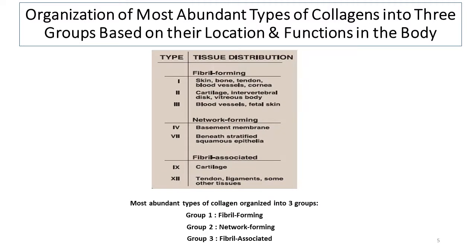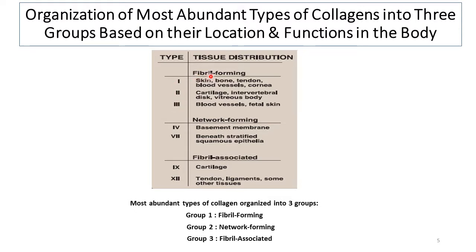So this slide shows the organization of most abundant types of collagens into different groups based on their location and functions in the body. As you can see, collagen molecules can be broadly divided into three groups. First is the fibril forming group, then the network forming group, and the third one is the fibril associated group. And in the fibril forming group, we have type 1, type 2, and type 3 collagen.